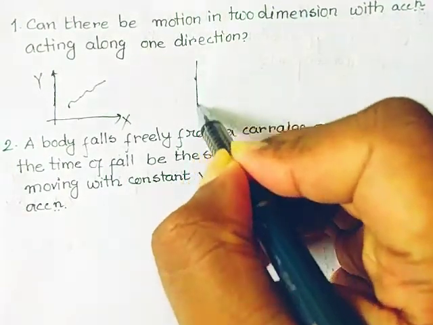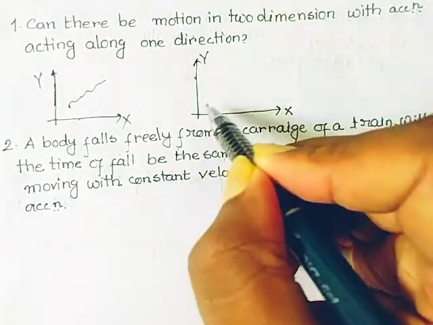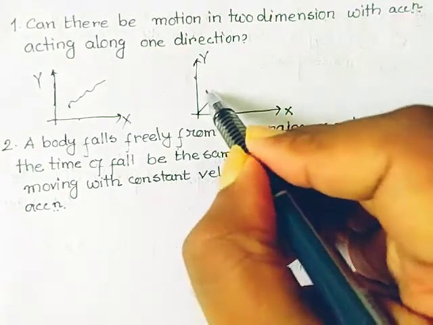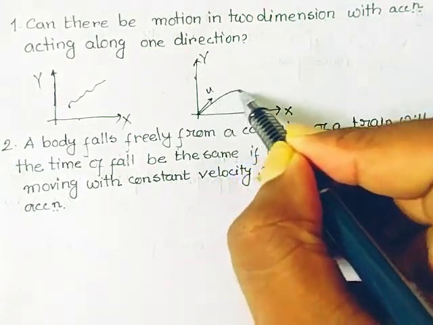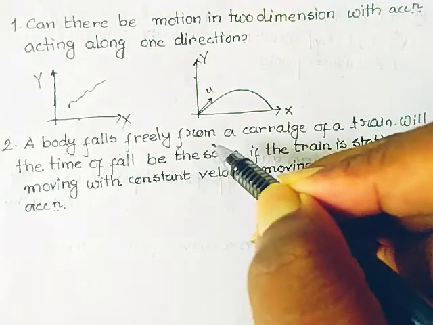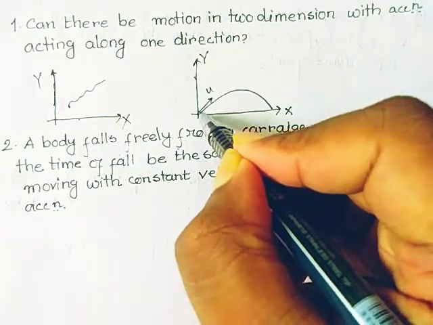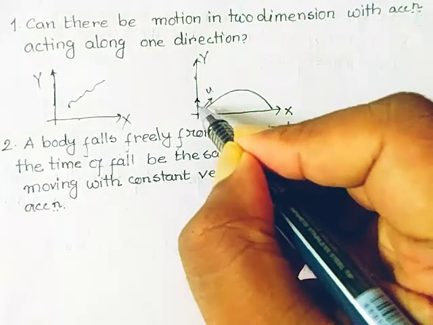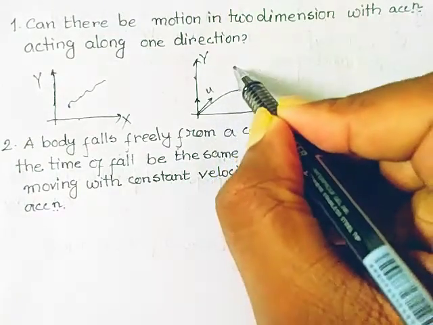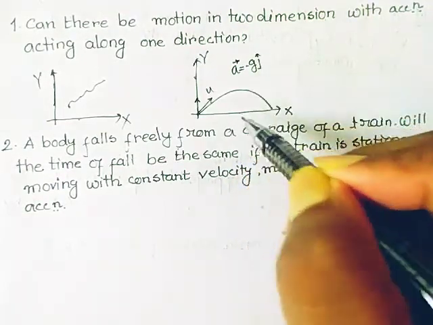In projectile motion, if the particle is projected with an initial velocity u at a certain angle with the horizontal, it will reach here. When I analyze this, the velocity u sin theta along the y-axis is under the action of the acceleration due to gravity, which is constant throughout the motion and acts along the negative y-axis.